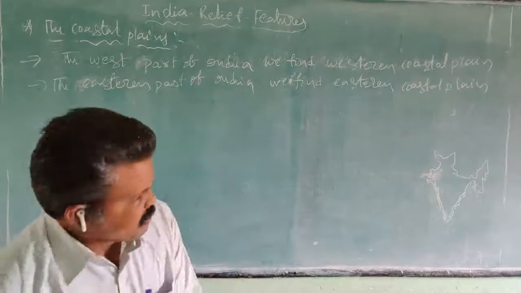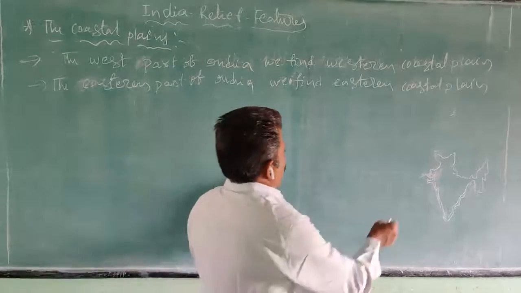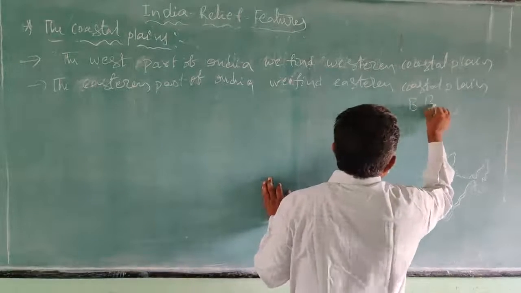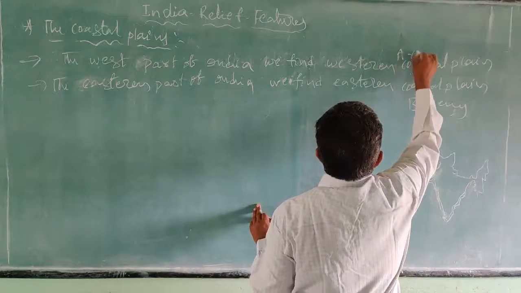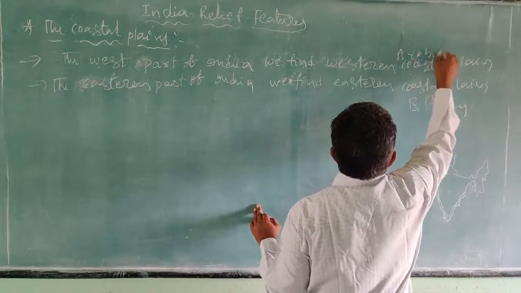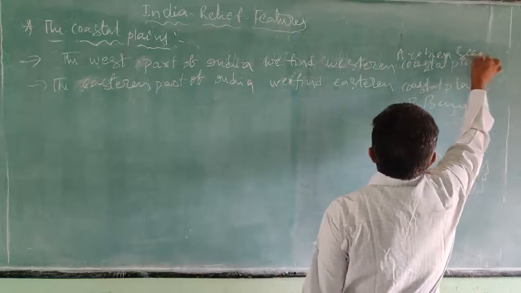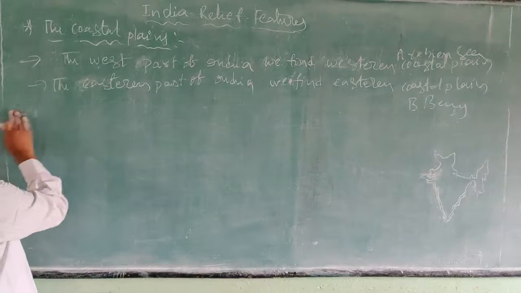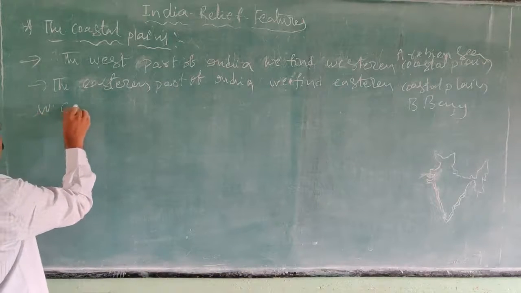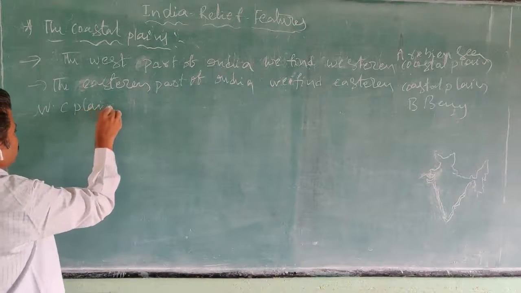So the western coastal plains lie along the Arabian Sea, and the eastern coastal plains lie along the Bay of Bengal. So western coastal plains, eastern coastal plains.